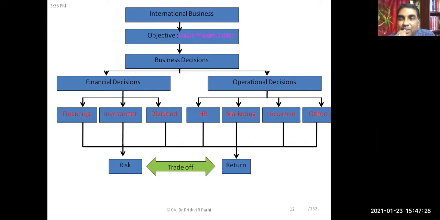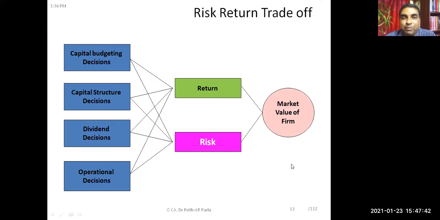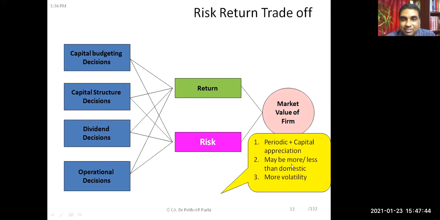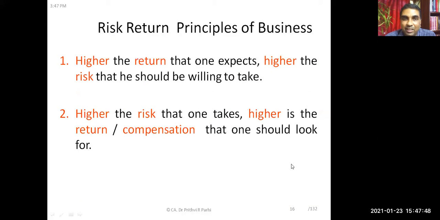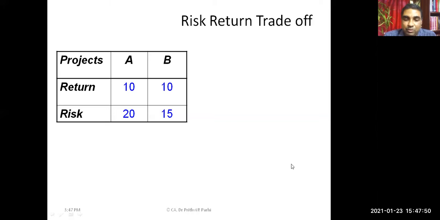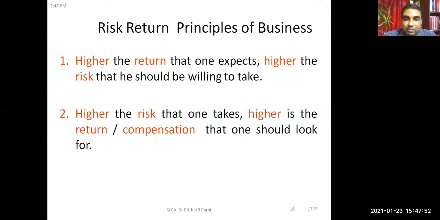More, sir. Yes, so definitely return is more. Now I think you have got an answer to why we should do international business. There are other reasons, but one of the reasons is that return is more. Since return is more, we are ready to take more risk.